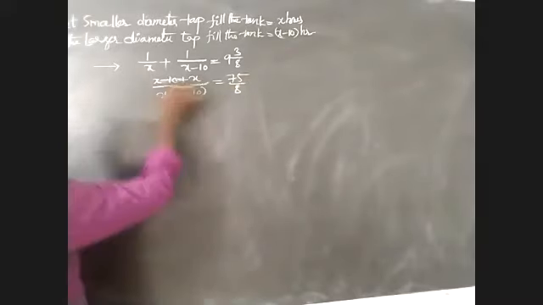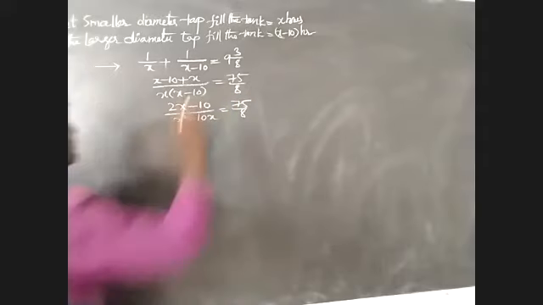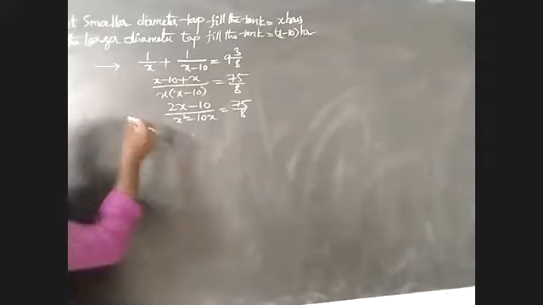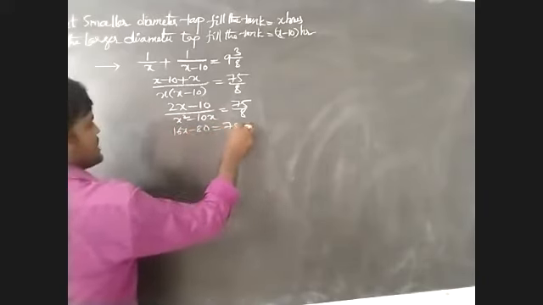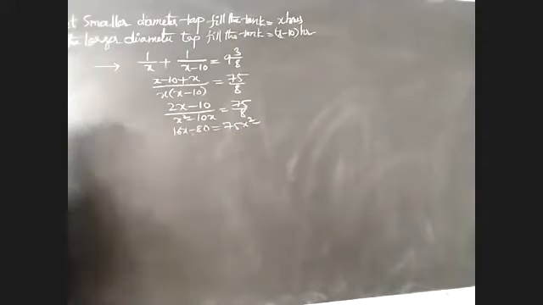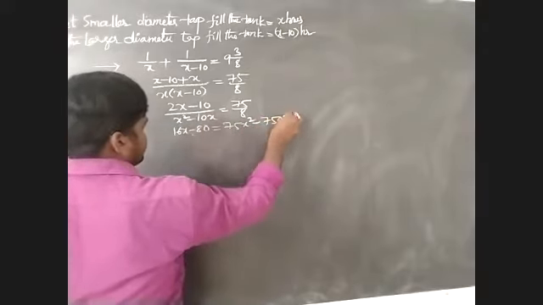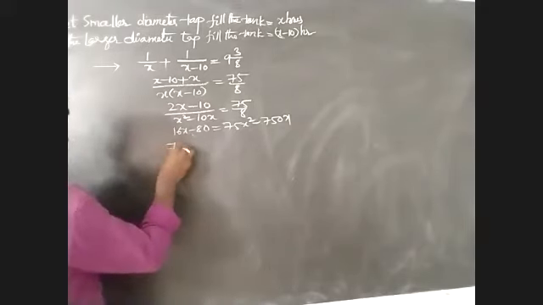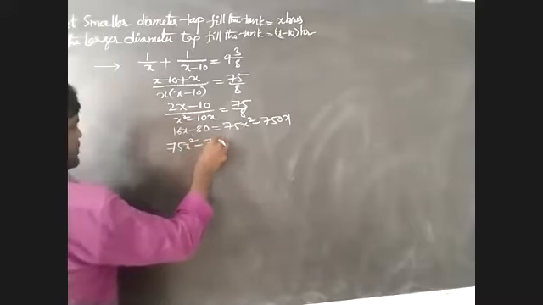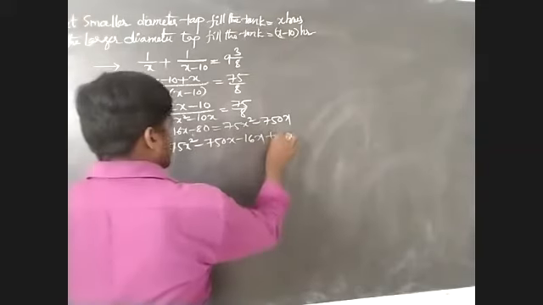We will observe here x plus x is equal to 2x minus 10 by x square minus 10x is equal to 75 by 8. By using the cross multiplication, we have to take 16x minus 80 is equal to 75x square minus 75 into 10, 750x. This value we have to take, let's say 75x square minus 750x minus 16x plus 80 is equal to 0.